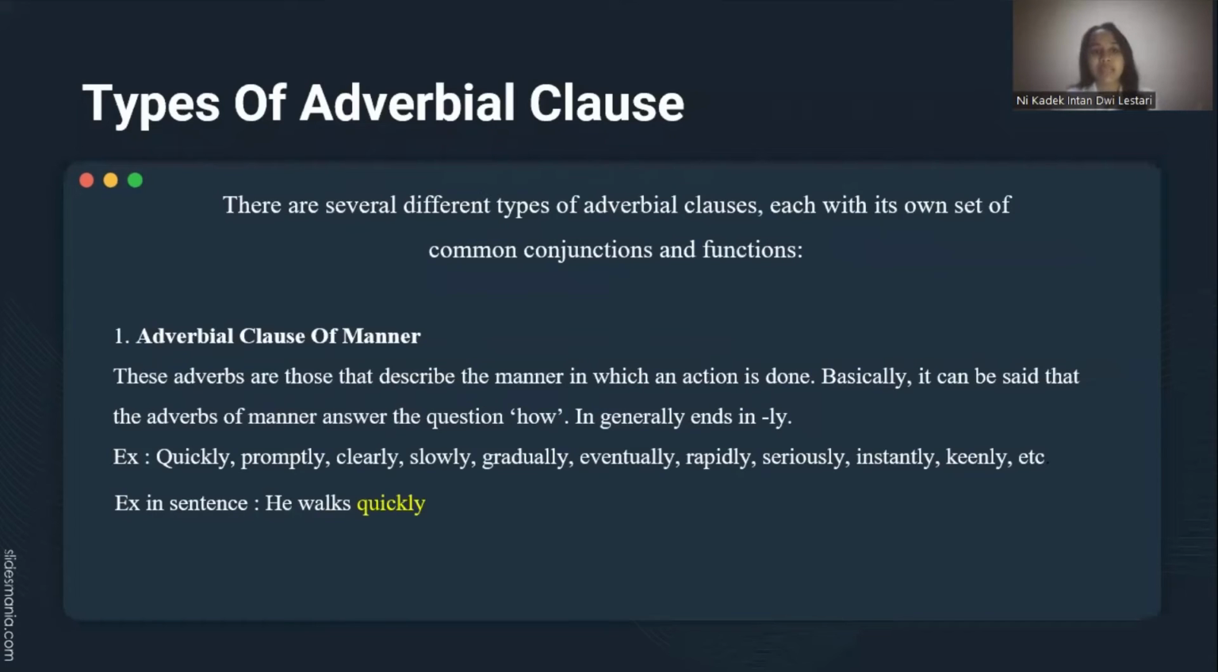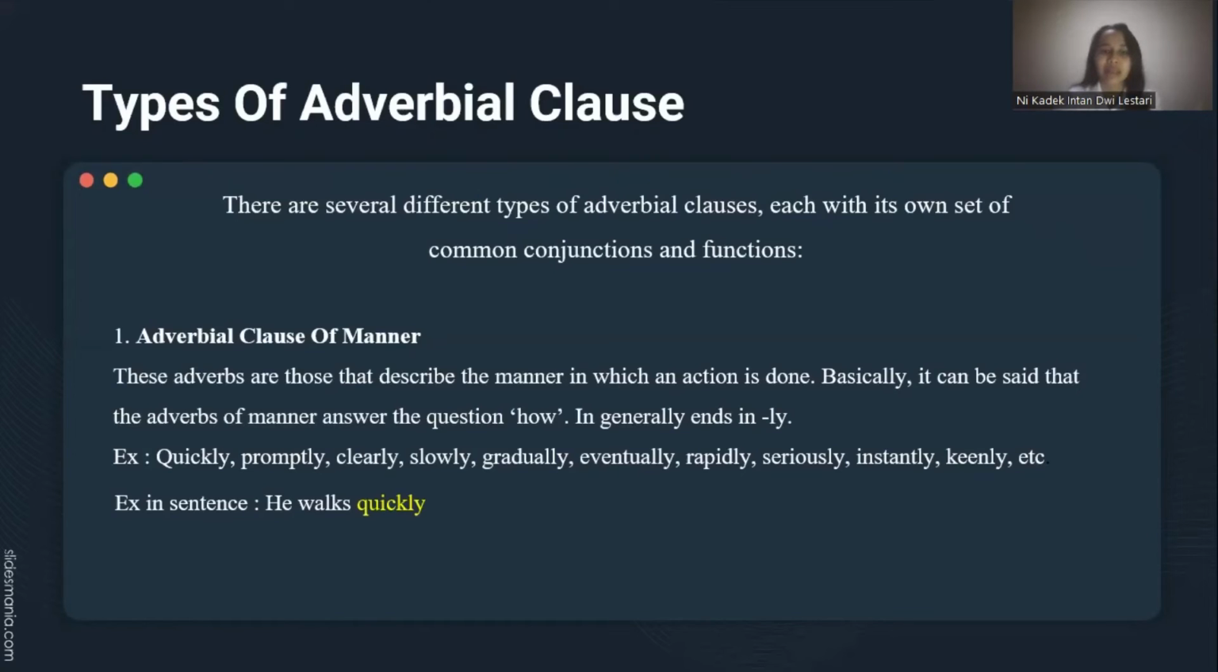The next one is types of adverbial clauses. There are several different types of adverbial clause, each with its own set of common conjunctions and functions. The first one is adverbial clause of manner. These adverbs are those that describe the manner in which an action is done.